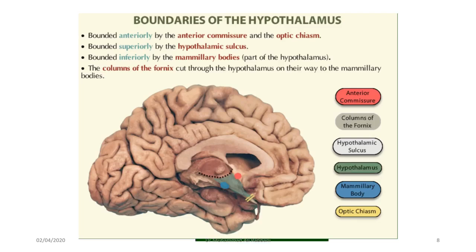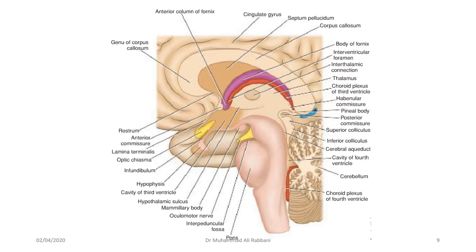So this is about the hypothalamus. This is a picture from your textbook, Snell's Neuroanatomy, showing a sagittal section through the brain, where you are seeing the right hemisphere from the left side. Here are all the structures we just saw. Here is the optic chiasm where the two optic nerves meet, and here is the anterior commissure, whose fibers connect the two cerebral hemispheres. The structure between the anterior commissure and the optic chiasm is known as the lamina terminalis. Here are the mammillary bodies.